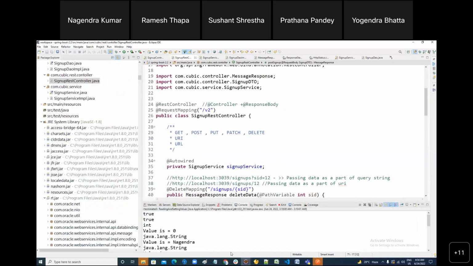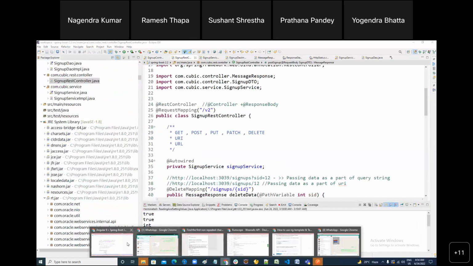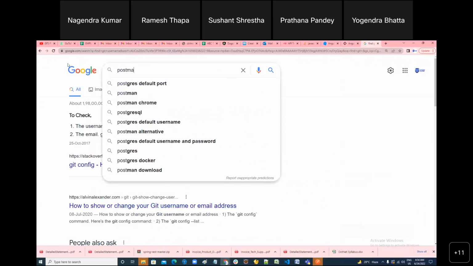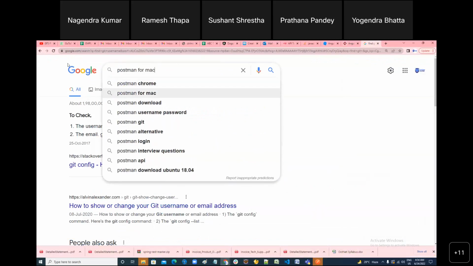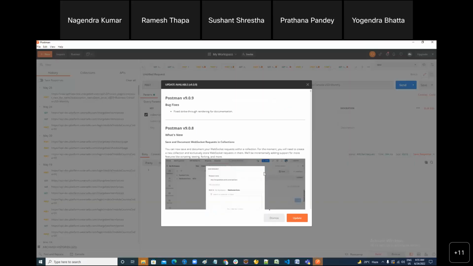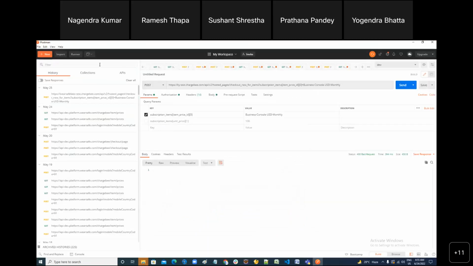Postman. Let's do that, okay? So Postman, you can install it. You Google it and type Postman download desktop. Fine. Install it. Click, click, click, click. You are able to install it like this. You got it or you got confused, people?